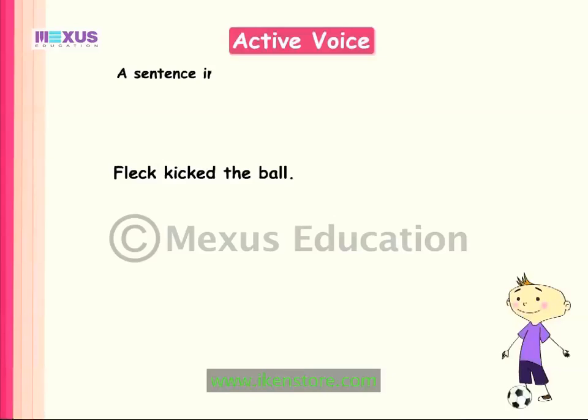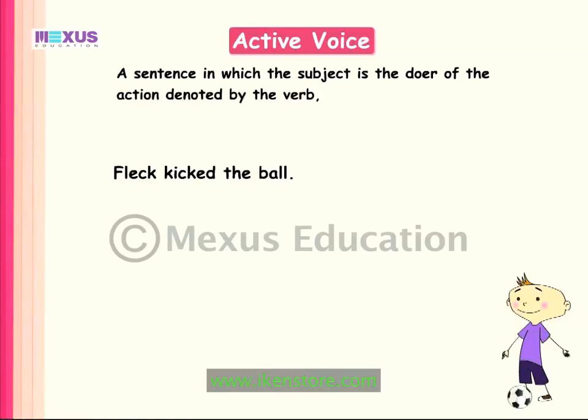A sentence in which the subject is the agent or the doer of the action denoted by the verb is said to be in the active voice. This sentence is in the active voice because it tells us what Fleck did.